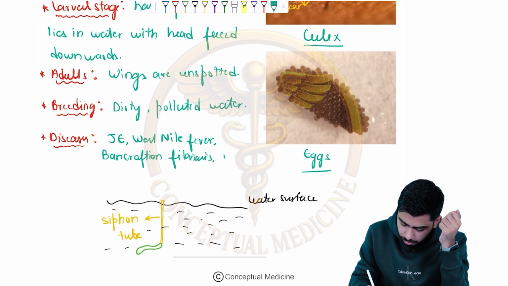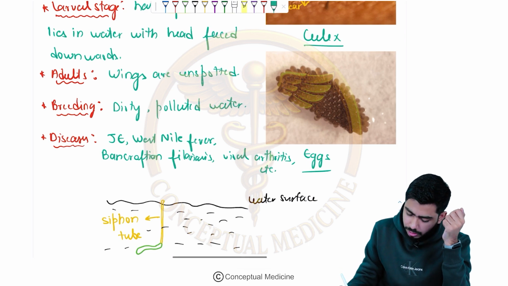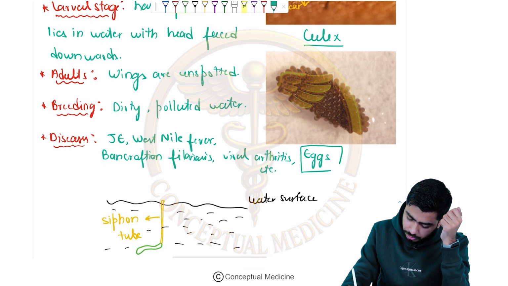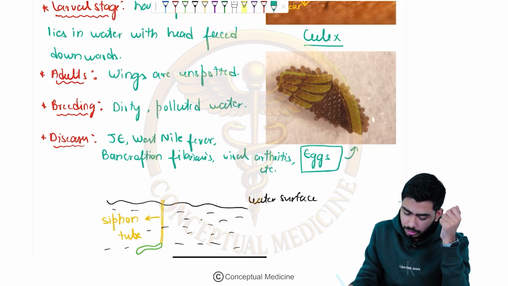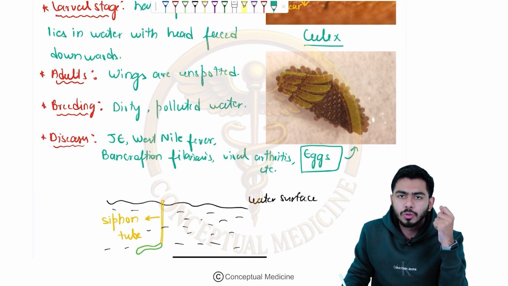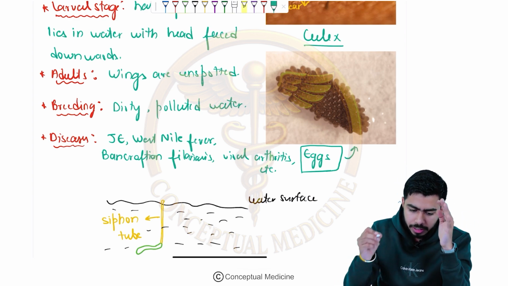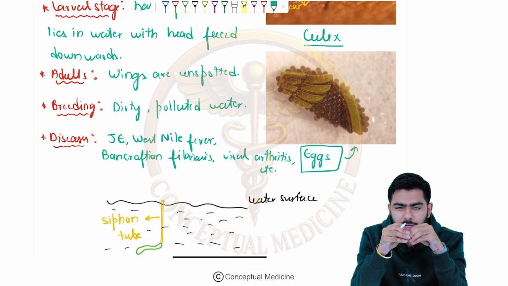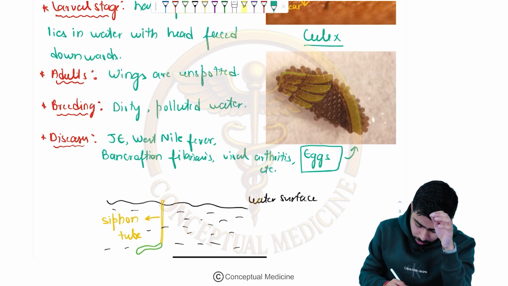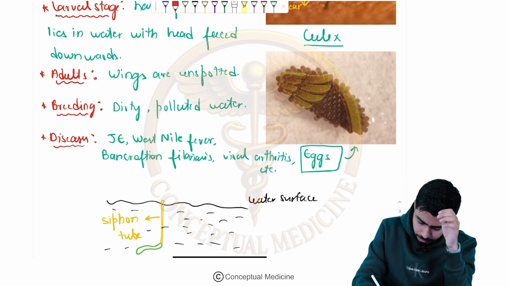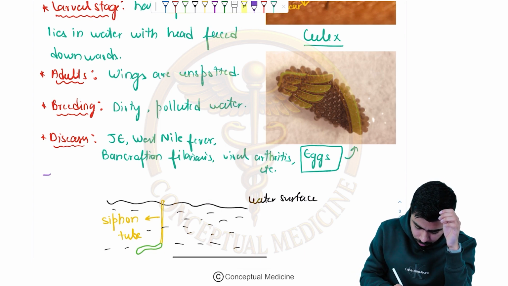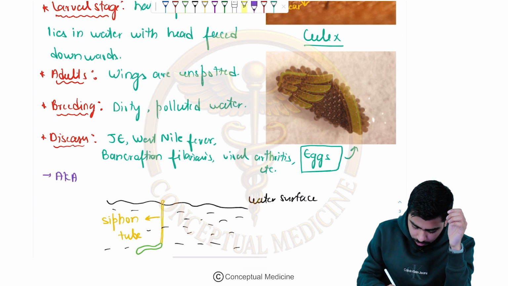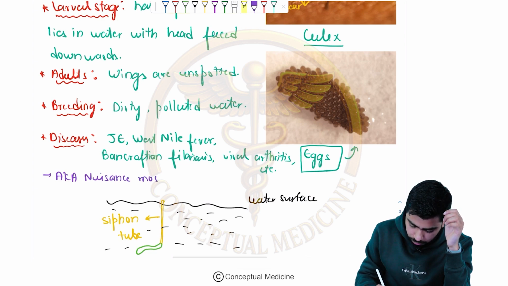It can cause viral arthritis. So these are some of the diseases, viral arthritis, etc., which we shall see as far as the Culex mosquito is concerned. And again, guys, very, very important, they are also called the nuisance mosquitoes, right? So, also known as nuisance mosquitoes. Okay,